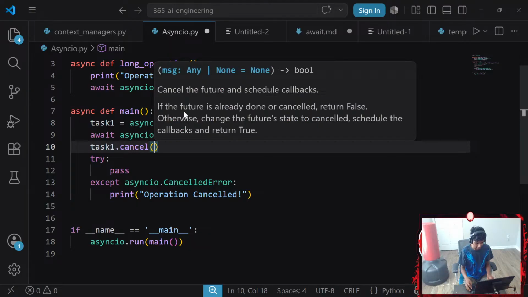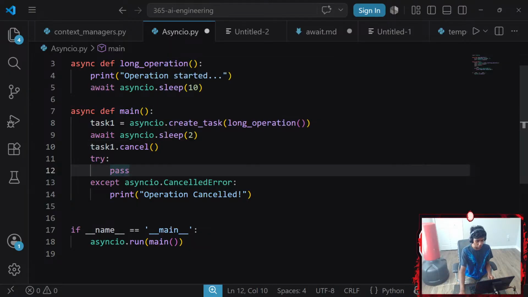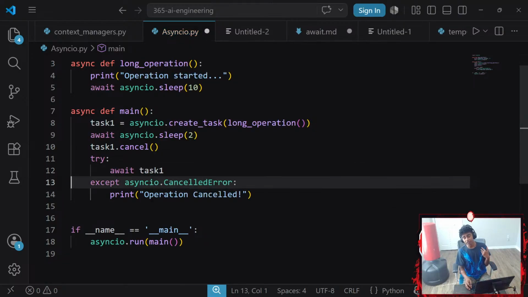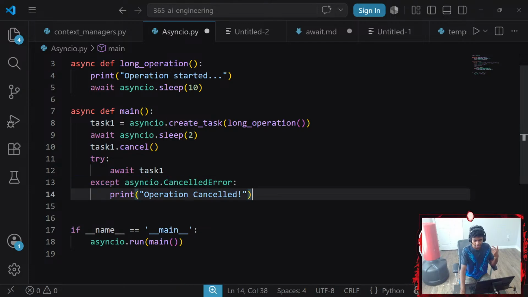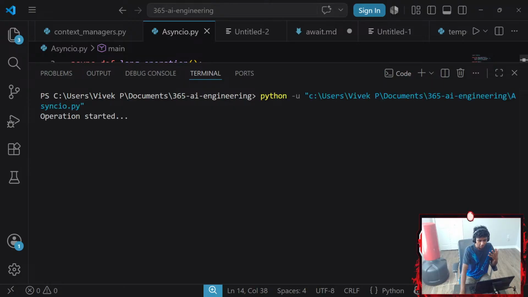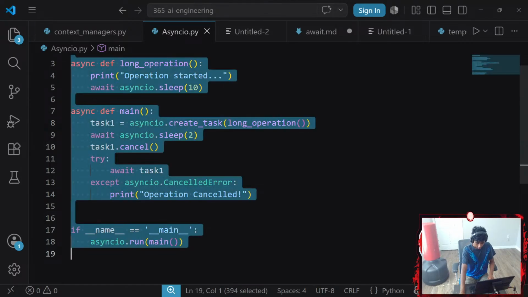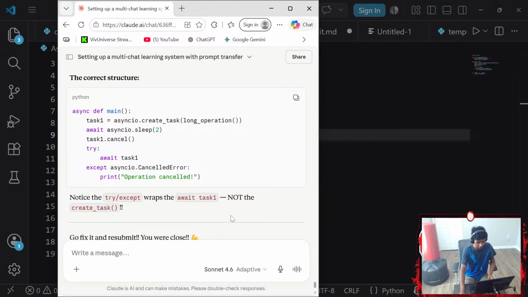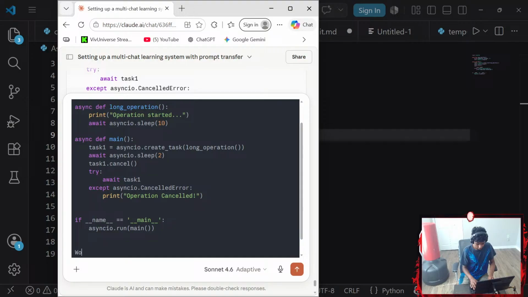There we go. I want to cancel my task 1. Then I want to try to await my task 1, because this is where I'm going to run into an error. If I ran into an asyncio.CancelledError, it says operation canceled. If I were to run the program, op started, op canceled. Okay, it works, but I got help with this question, so I don't really take full credit for it. I see how cancel works now.